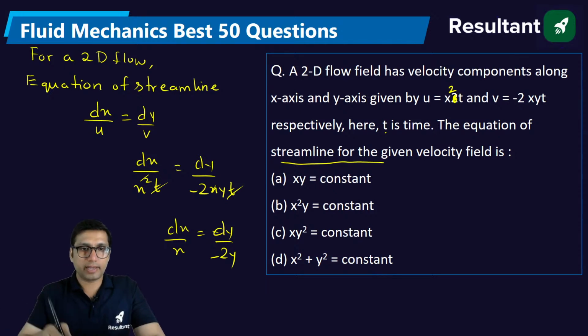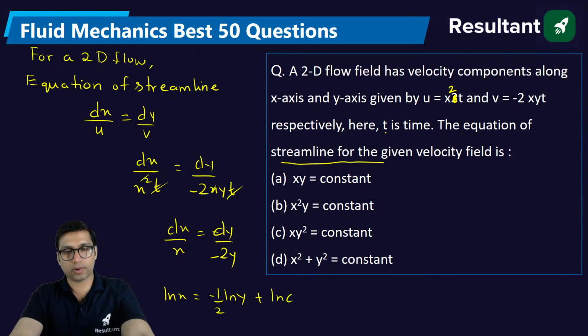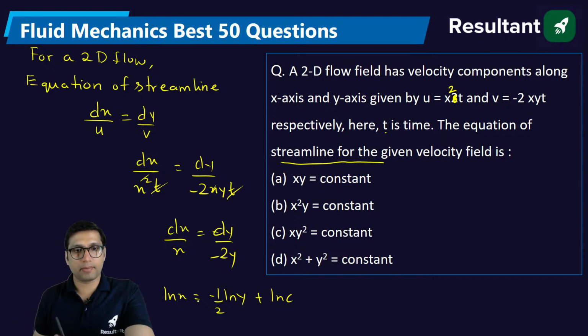So when you integrate both sides, you will get log x is equal to minus half log y plus log c. Log c is a constant, or simply you can say c. If you multiply both sides by 2, you will get 2 log x is equal to minus log y plus c.